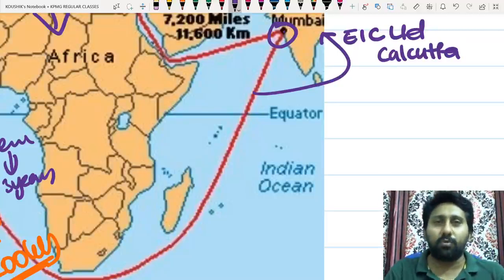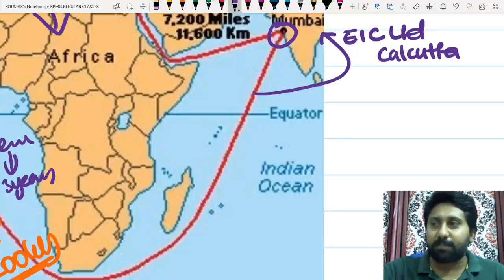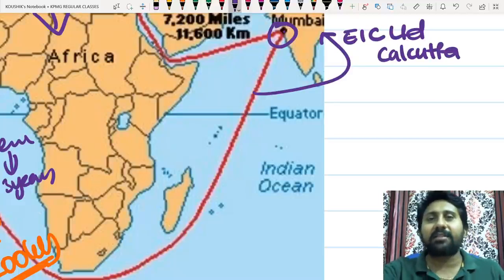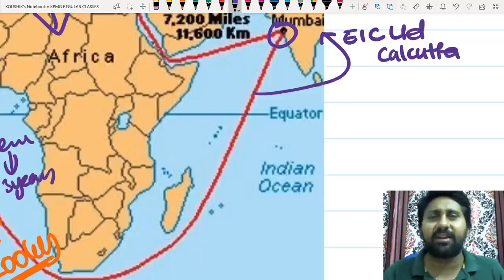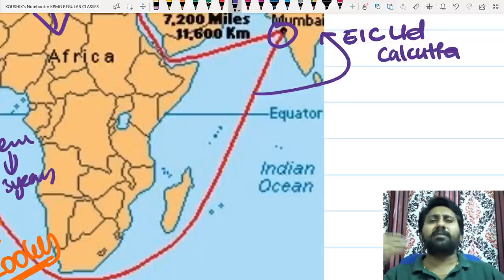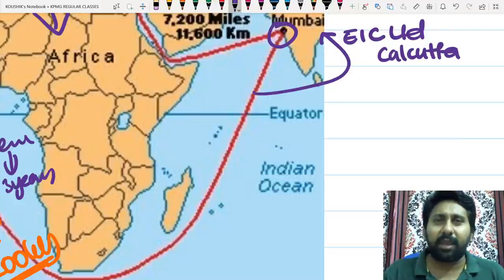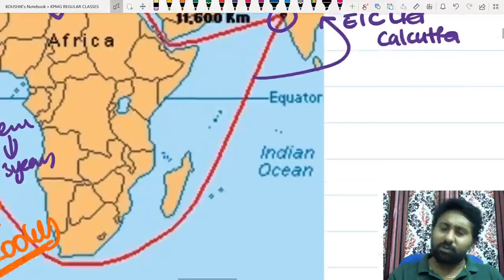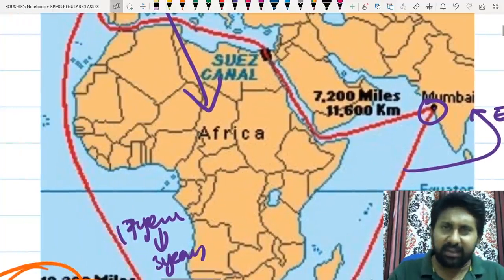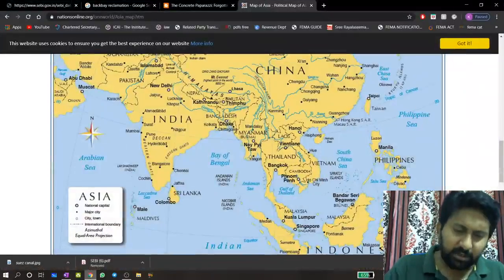This company used to do trade in cotton, spices, herbs, indigo, textiles, etc., in which India had a grandeur in production. Tons and tons of cotton were available in India at that point of time, so they targeted that. There is no other country in the world to make trade on cotton. So we need to understand this. This is the historic setting.